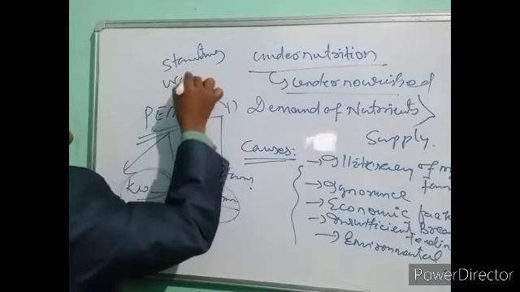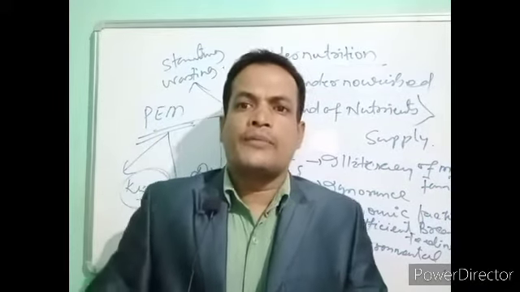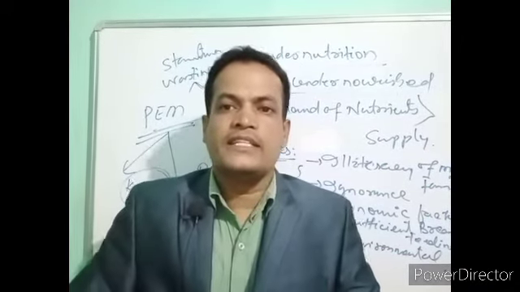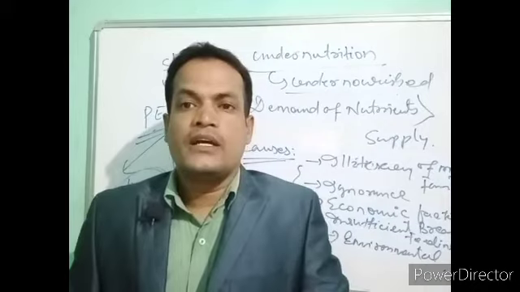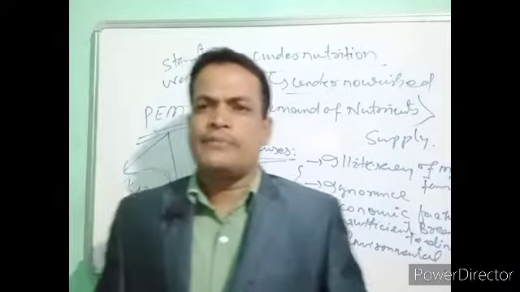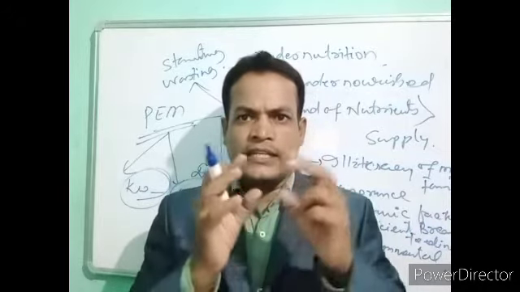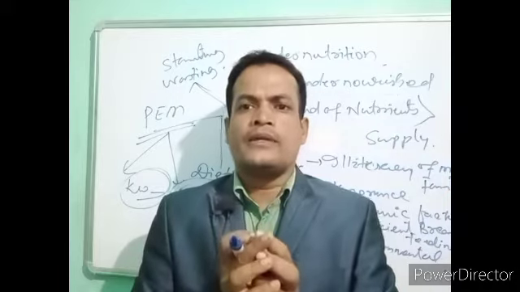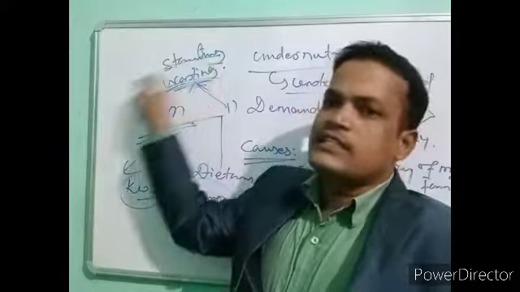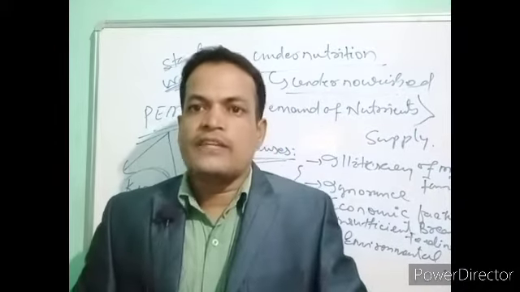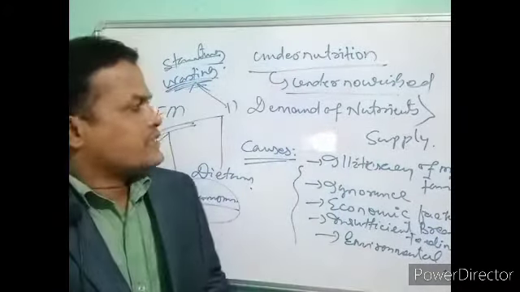As I have already discussed, stunting means abnormal height, below the normal level of height or length, along with poor health condition. And if the level of fat and muscle, muscle weight and fat weight, is less in comparison to a normal child, that causes wasting. Wasting means less fat and muscle, stunting means low height or length, and both are due to undernutrition. So this is called undernutrition.